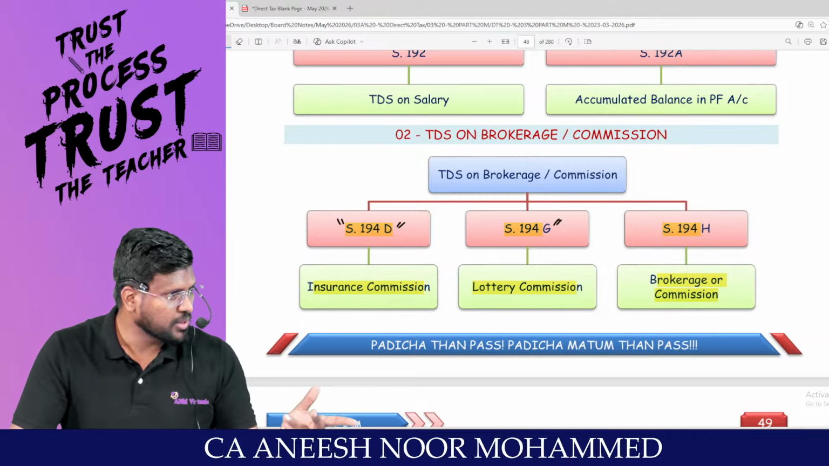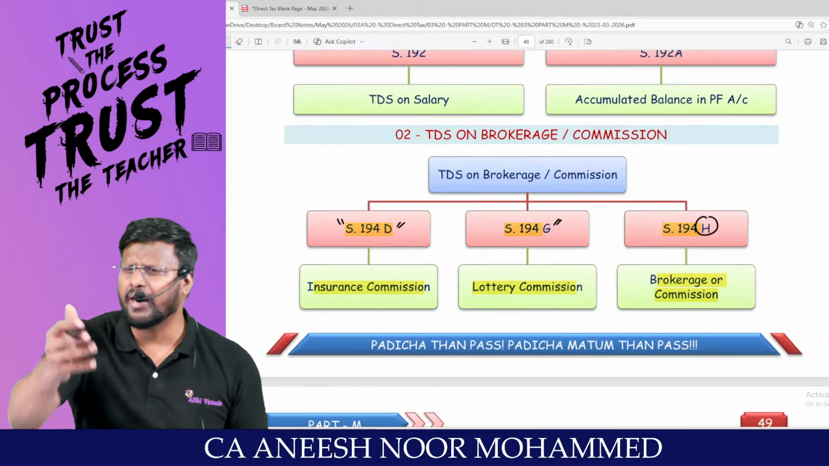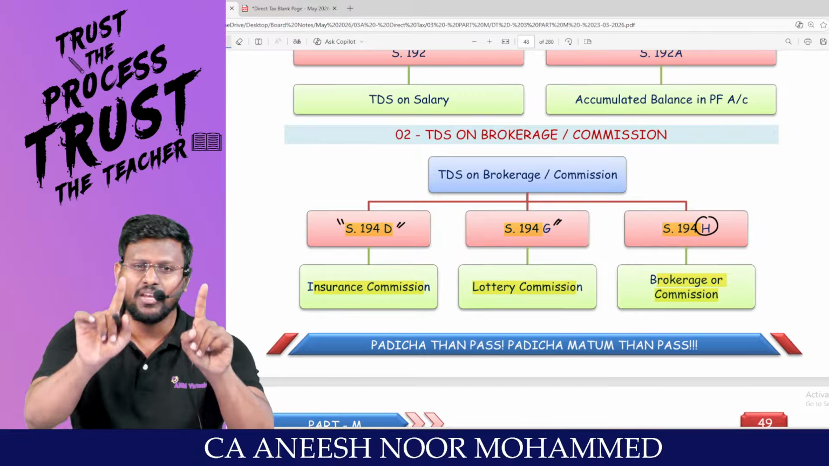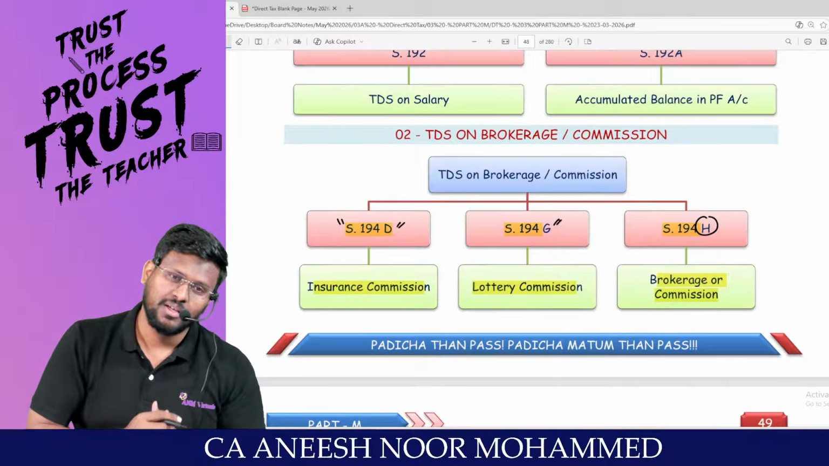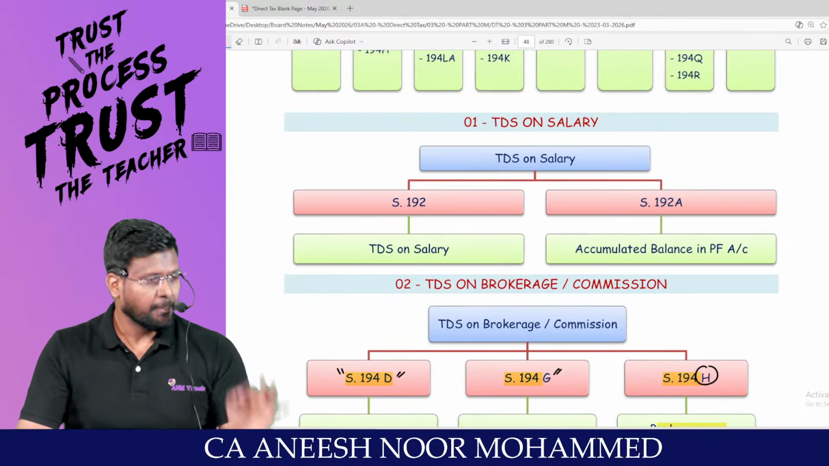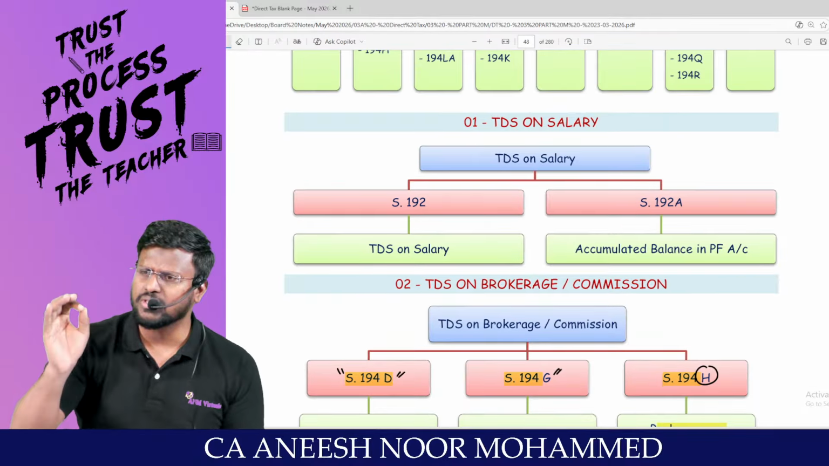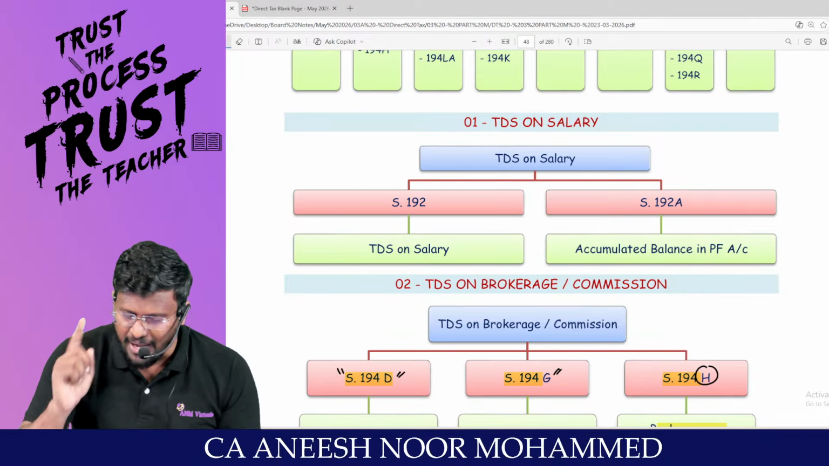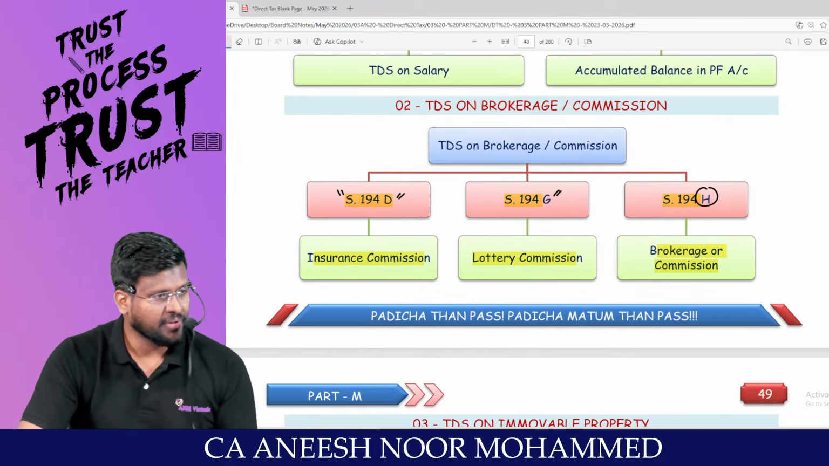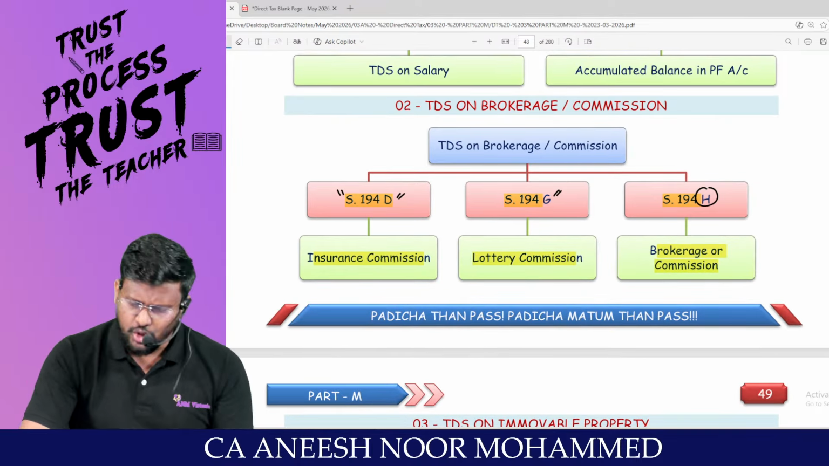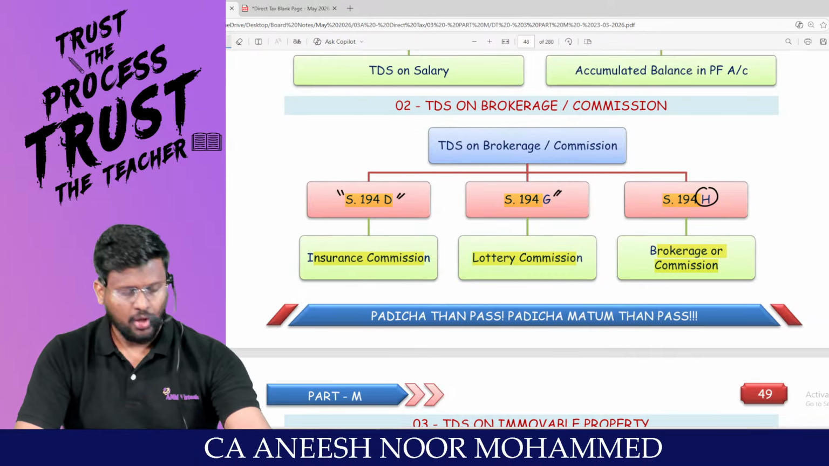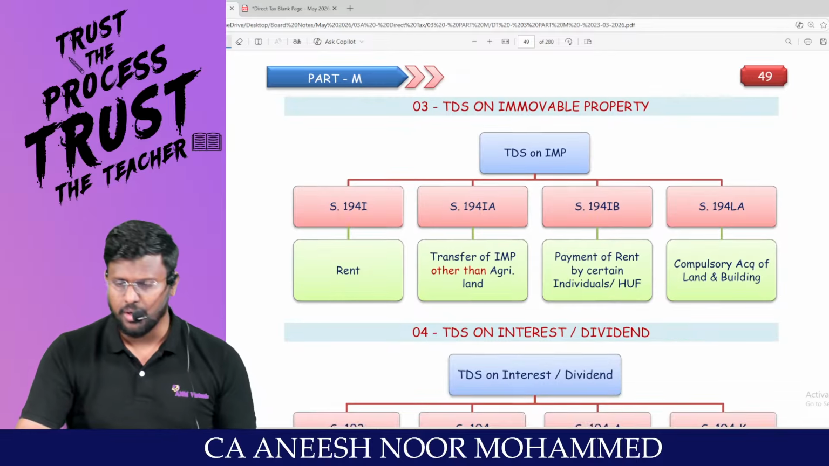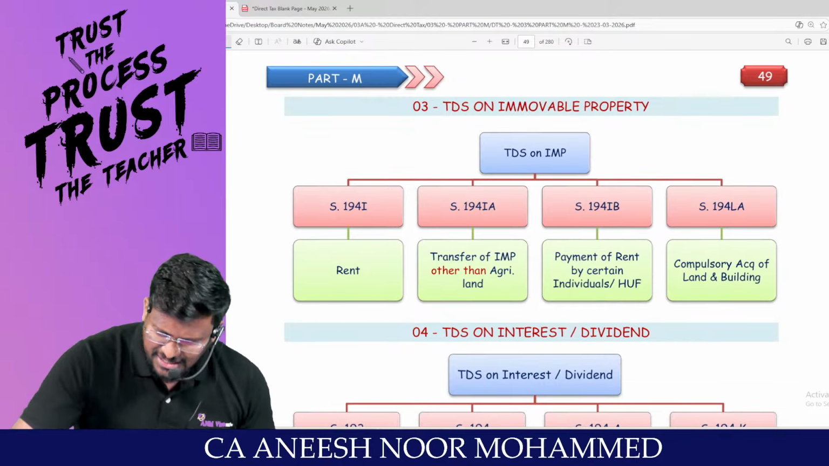194H, brokerage or commission. Because you are helping me, that's why I'm paying you brokerage or commission. To run my business, you are helping me. That's why 194H. H stands for help. So, if a businessman pays salary, TDS on salary is 192, and 192A is for the accumulated balance in the Provident Fund account. Am I right, sir? 194D, insurance commission. 194G, lottery commission. 194H, brokerage or commission. Am I right, sir? The next family.